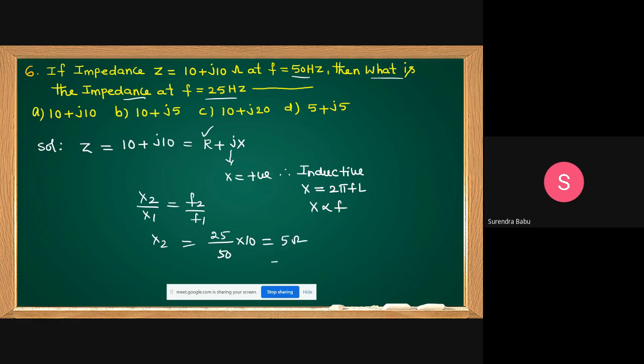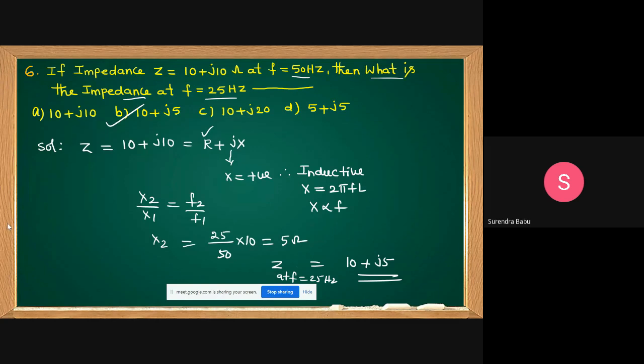Then what is the Z at 25 Hz? Resistance has no change. Now the reactance is j5. 10 plus j5. That is the answer.